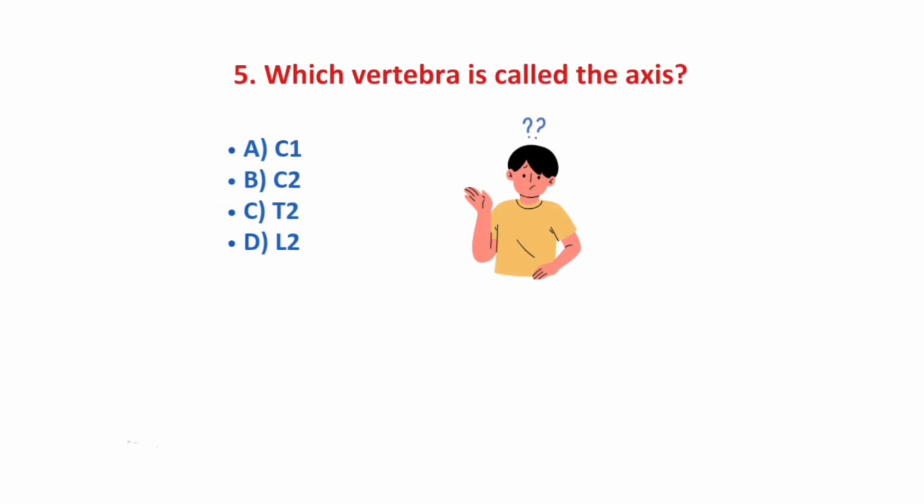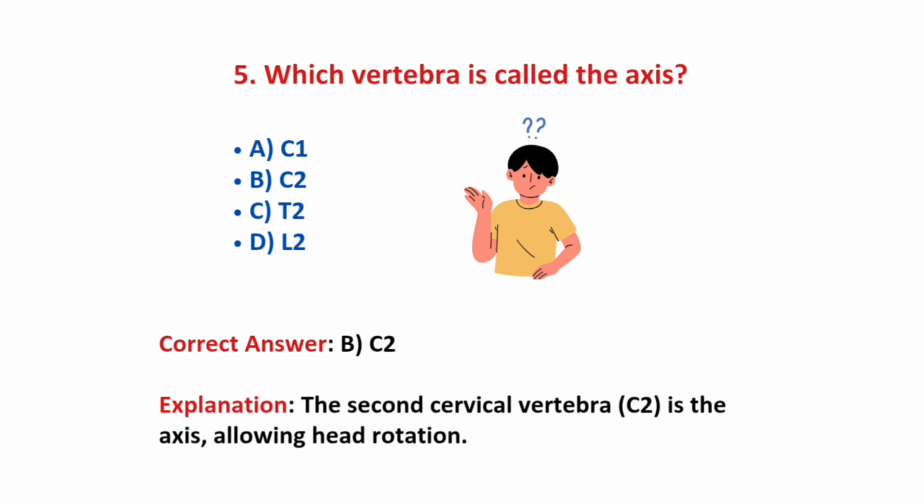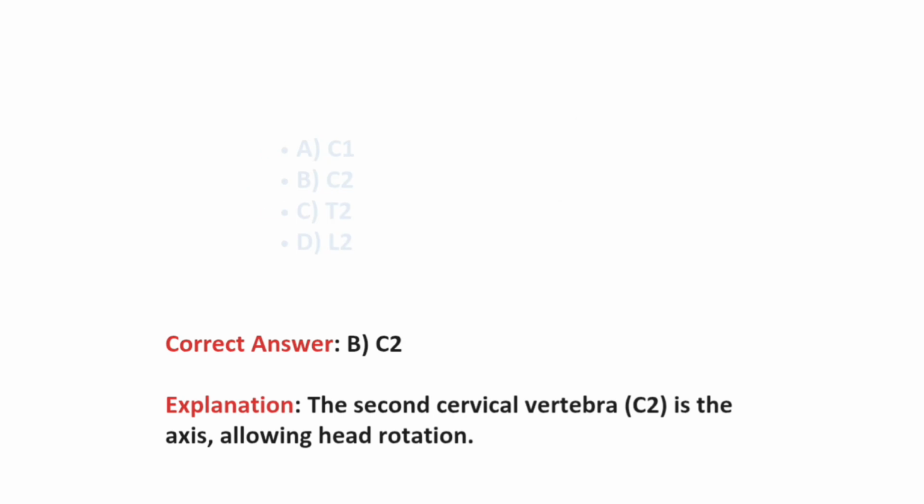Question number 5, which vertebra is called the axis? So options are C1, C2, T2 and L2. And the correct answer is option B, C2. The second cervical vertebra, C2, is also called the axis, which allows head rotation. So the correct answer is option B, C2.